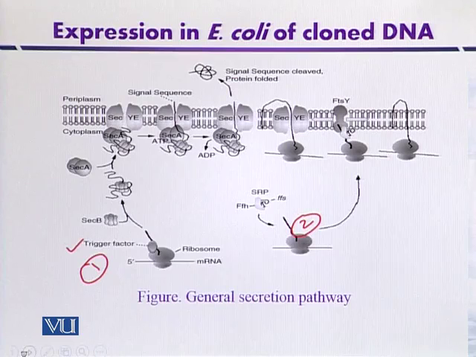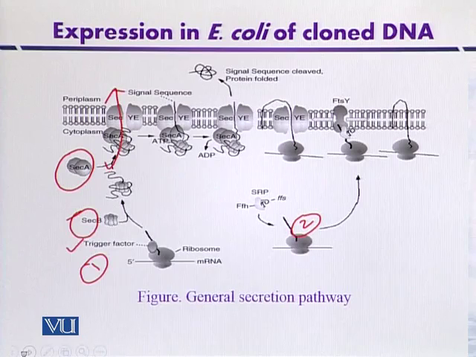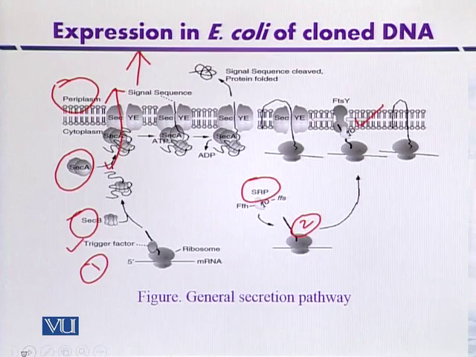After trigger factor, different chaperone proteins like SecB or SecA will facilitate its movement across the cytoplasmic membrane into the periplasm or even outside the cell. On the other hand, if its destination is within the inner membrane, then it will come in contact with SRP, the signal recognition particle, and it will be integrated within the cytoplasmic membrane. So this is one example of the GSP pathway, commonly called the general secretion pathway.